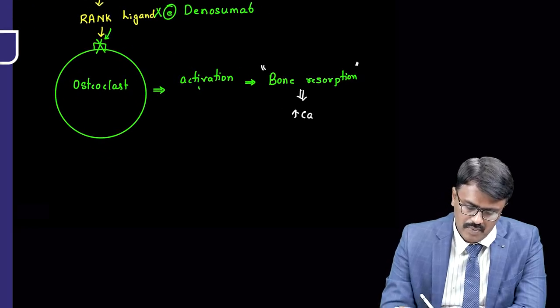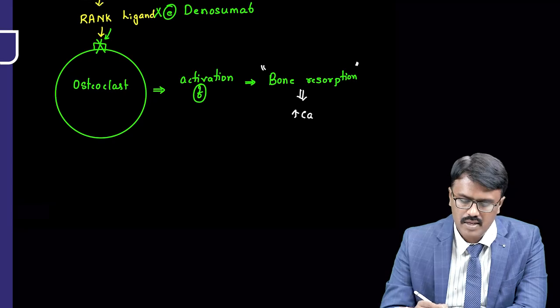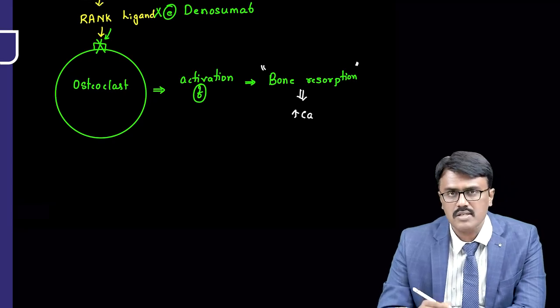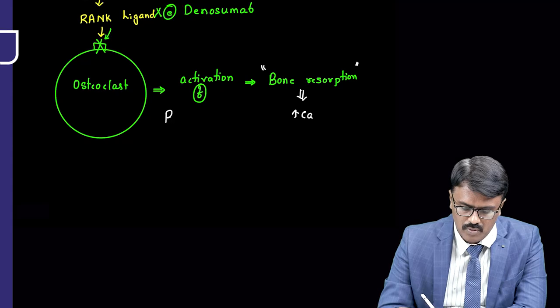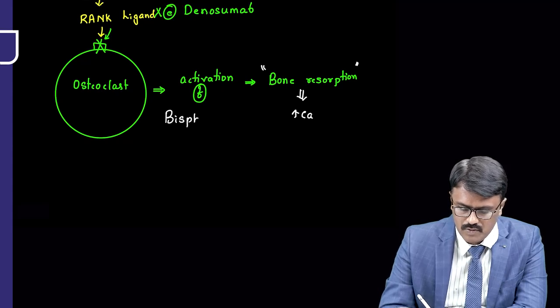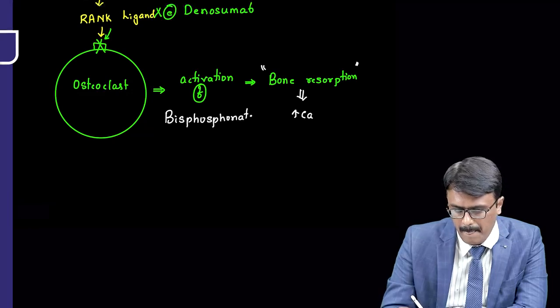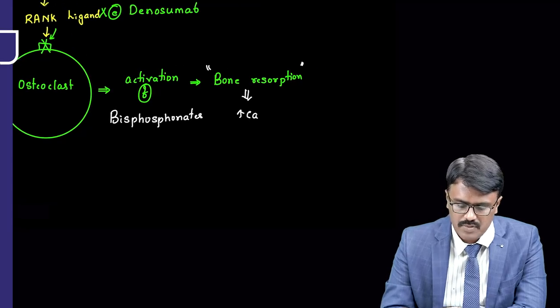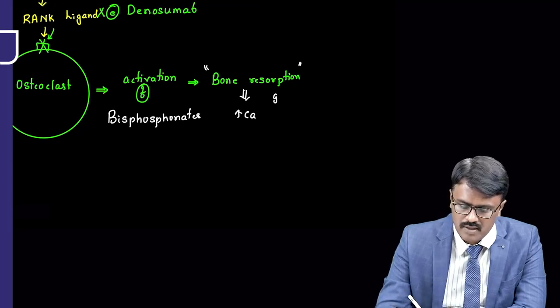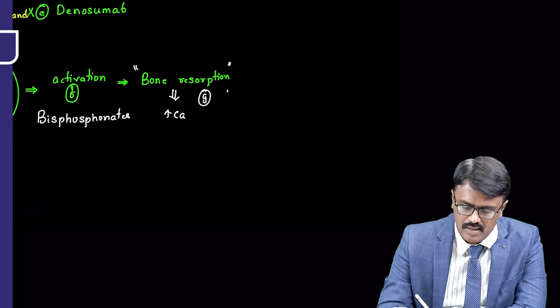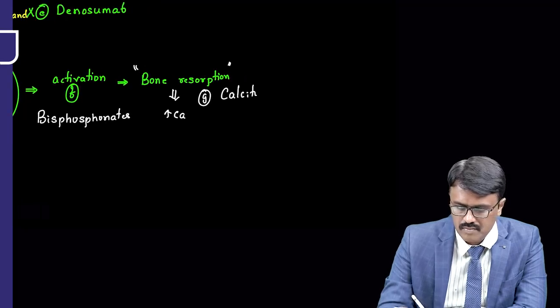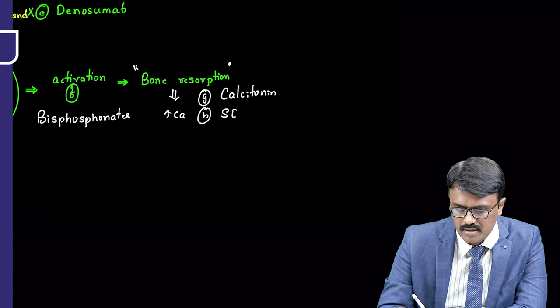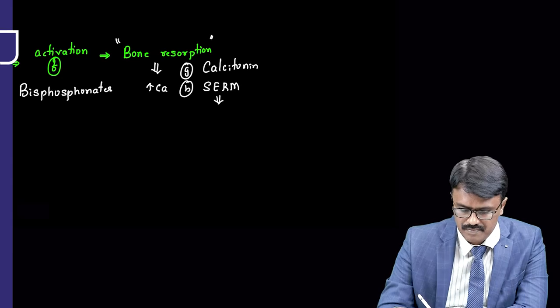Another important aspect is we can stop the activation of osteoclast by a group of drugs called bisphosphonates. Bone resorption can also be stopped by calcitonin, and one more group, the SERM, whose name is raloxifene.